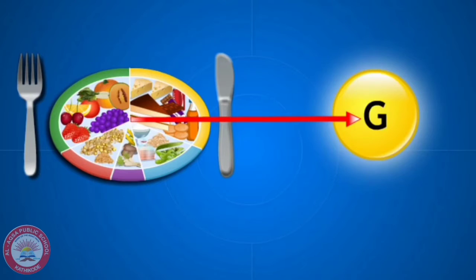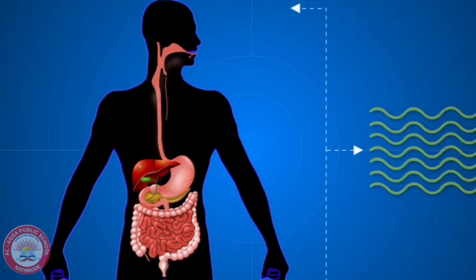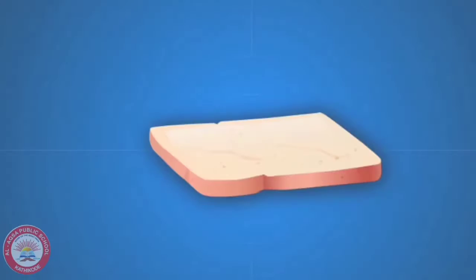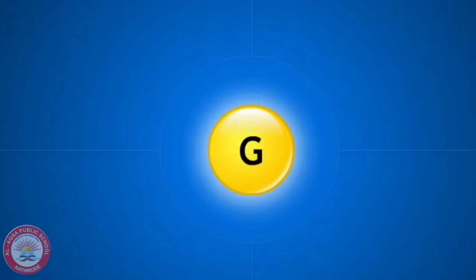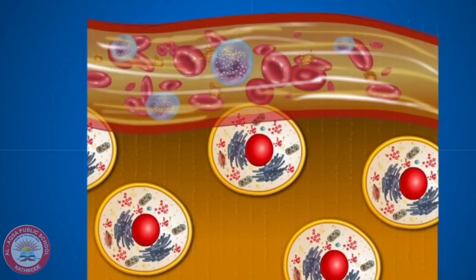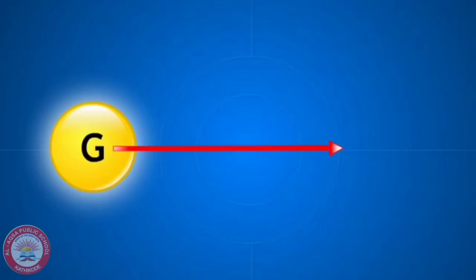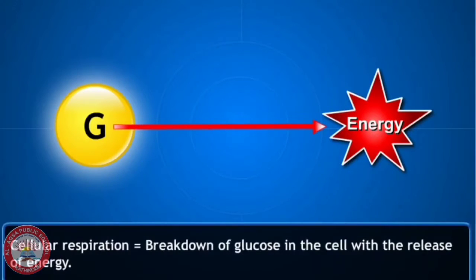This process of converting food into glucose is done by our digestive system, which produces digestive juices that convert complex carbohydrates into glucose. This glucose is then taken by our blood to different cells. Inside the cell, the glucose is broken down to release energy. This process is called cellular respiration.